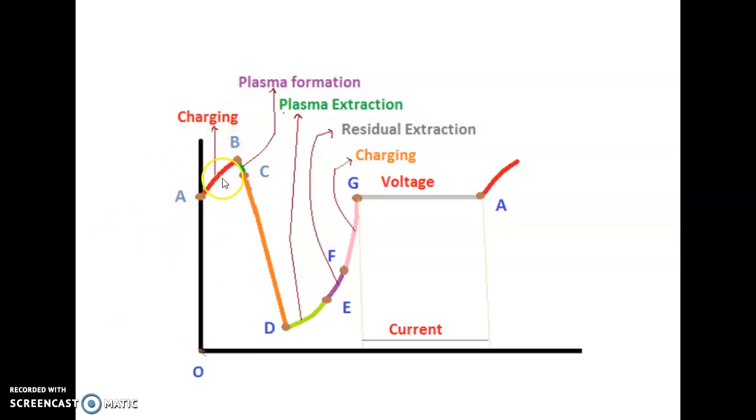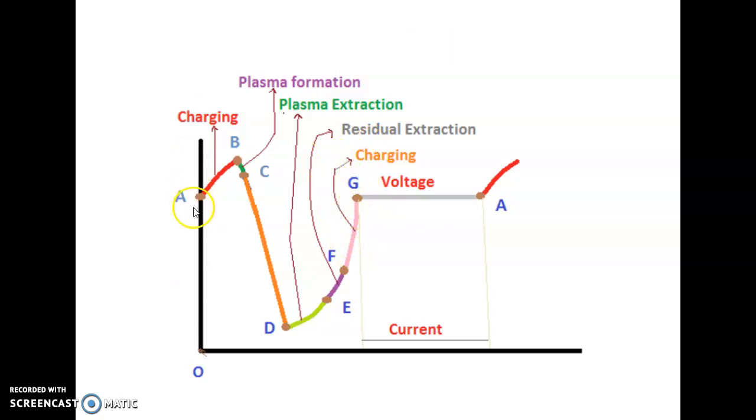Okay, charging of the device. From B to C, it is the formation of plasma. From D onwards up to E, it is plasma extraction. From E to F, we have residual extraction. And lastly, from F to G, there will again be a charging. These are the various stages we shall be discussing here.